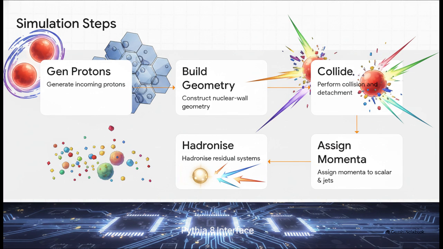Third, perform the collision and detachment based on geometric overlap. Fourth, you assign the resulting momenta based on those 90-degree orthogonal fragmentation rules we talked about. And fifth, hadronize the residual systems. This custom process can actually be seamlessly interfaced with standard Monte Carlo simulation tools that physicists already use all the time, like Pythia 8, just replacing the standard hard process with RAM's unique detachment.